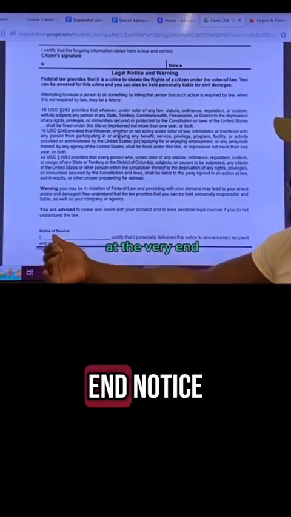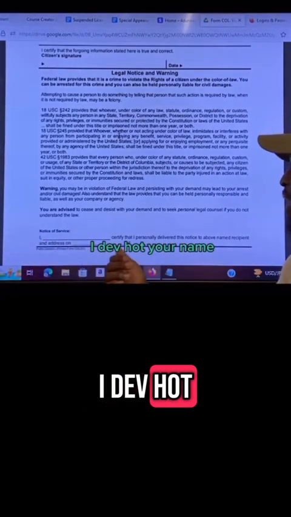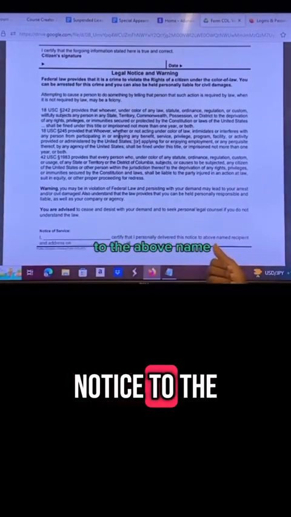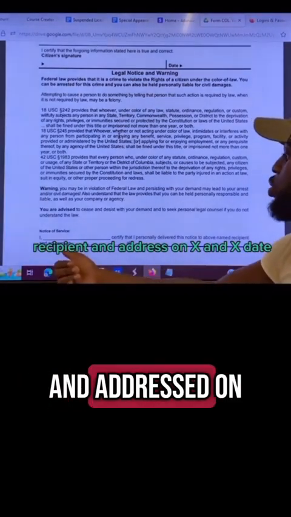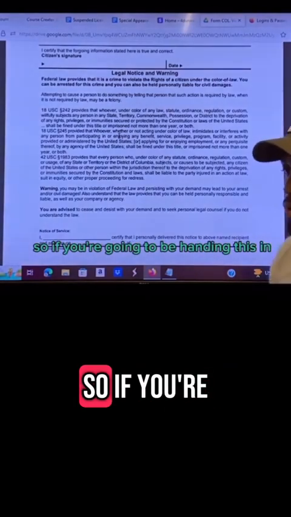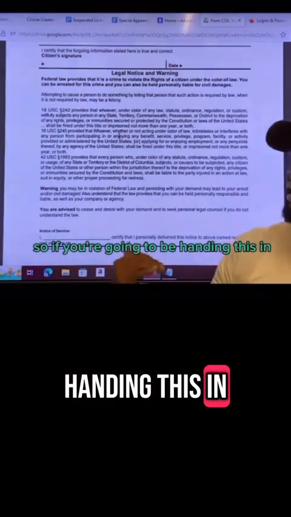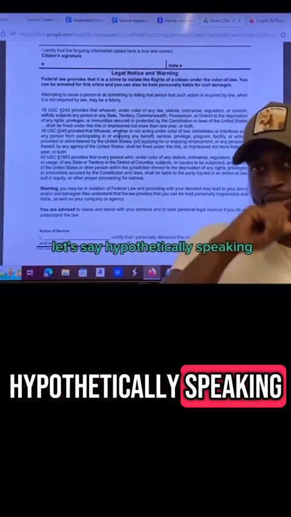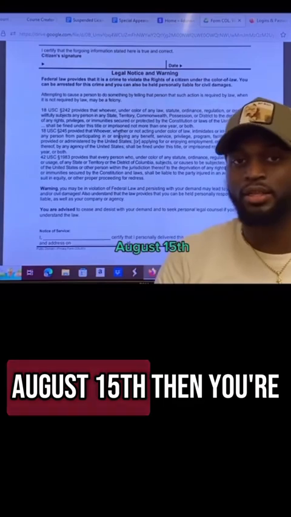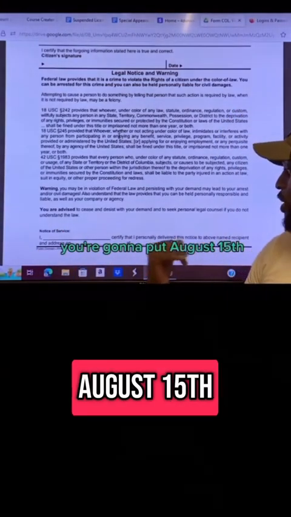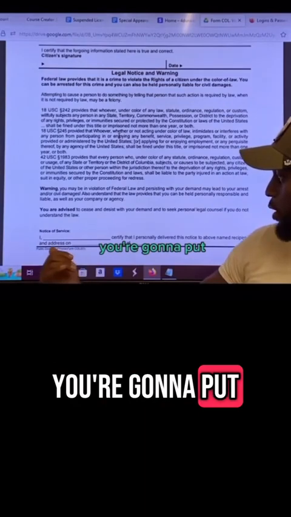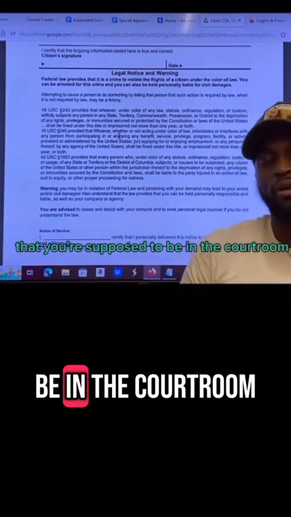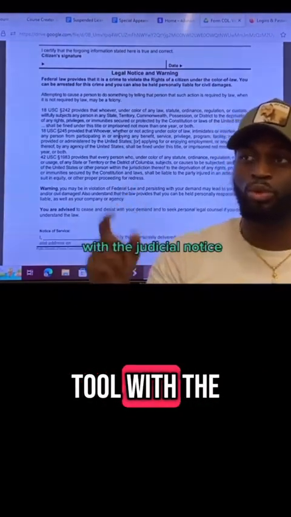At the very end, notice of service, you're going to say, I, Dev Hop, your name obviously, certify that I personally delivered this notice to the above named recipient and addressed on X date. So if you're going to be handing this in under your judicial notice, and you're going to be in court, let's say, hypothetically speaking, August 15th, then you're going to put August 15th in that particular time frame that you're supposed to be in the courtroom, and you're going to hand deliver that to them with the judicial notice.